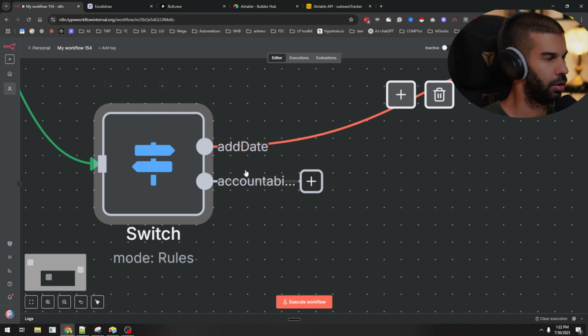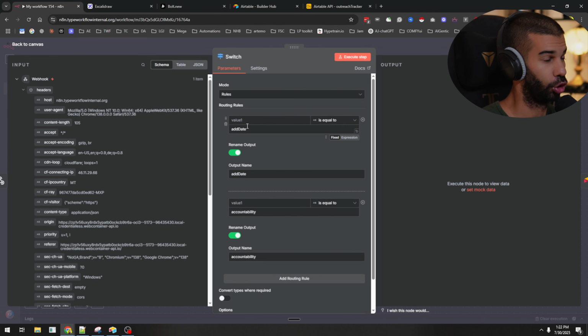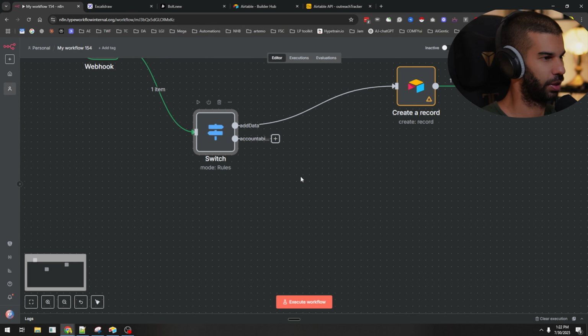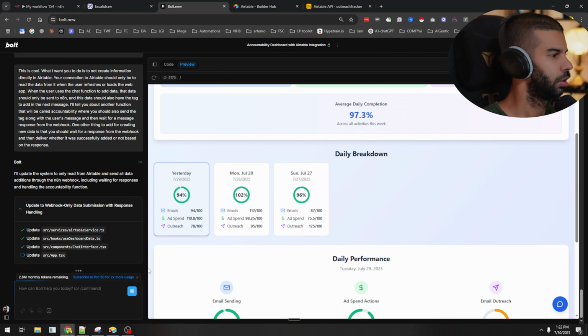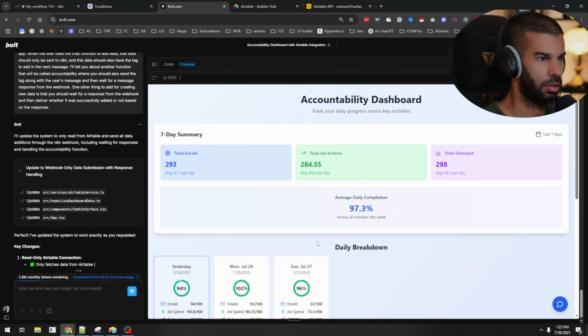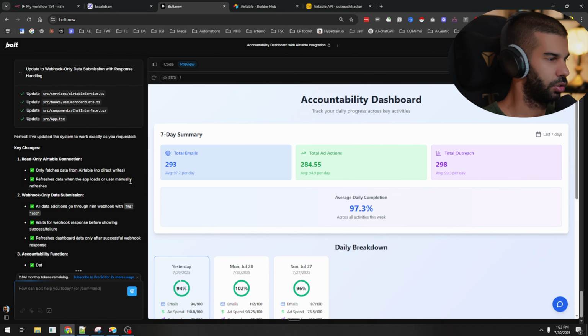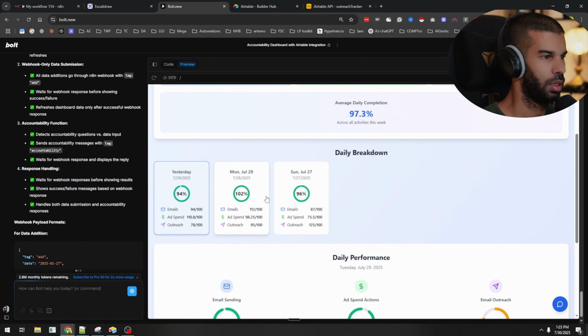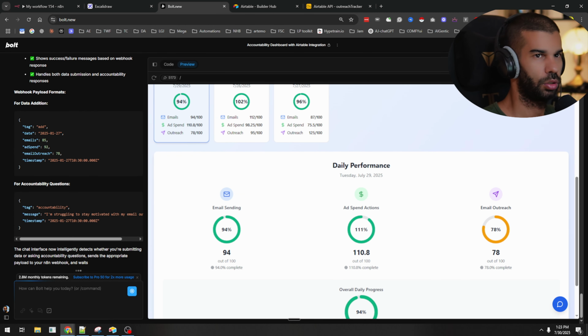So here we'll have two routes, or two possible routes, I should say. So here this should be add data, and the other is about accountability. All right, sweet. Let's see what Bolt is doing here, and we'll keep going with this. So here this is reading the information. That's great. What I want to do is just ensure that this is working as expected.